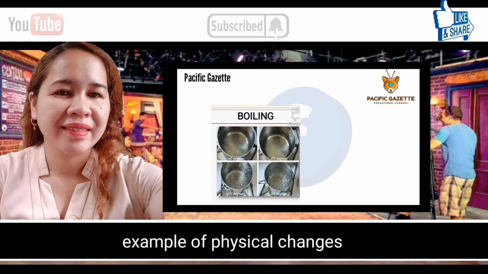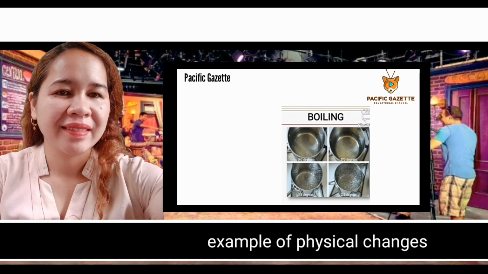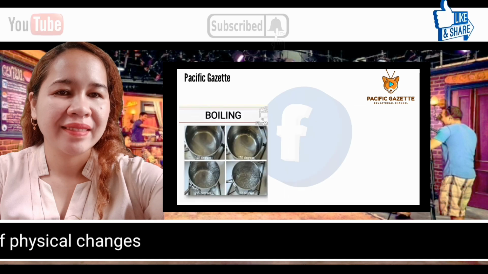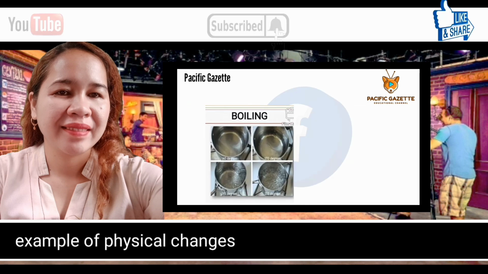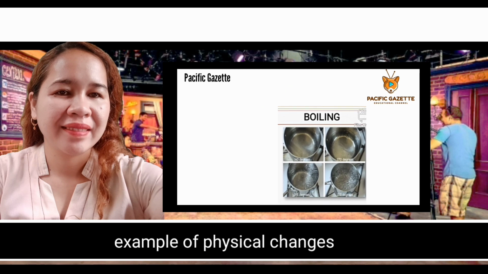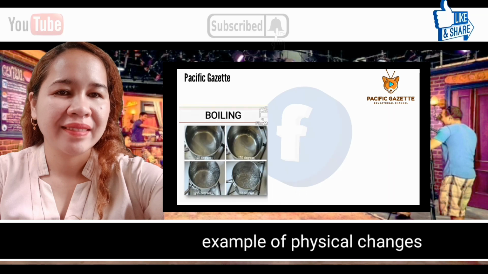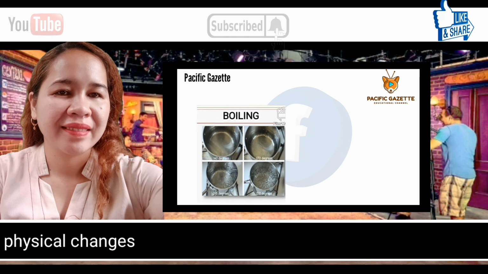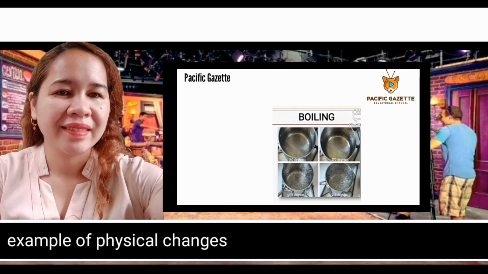Boiling. What causes water to boil? We need the application of heat in order to boil water. What changes happen in boiling water? First, the temperature of the water increases. Second, it eliminates harmful substances like chlorine and some bacteria.